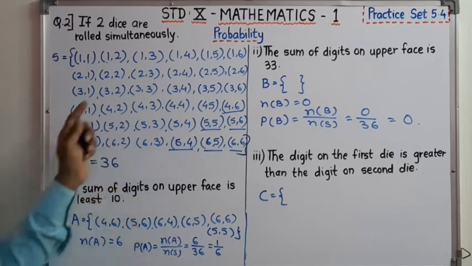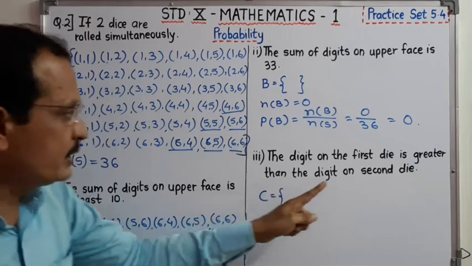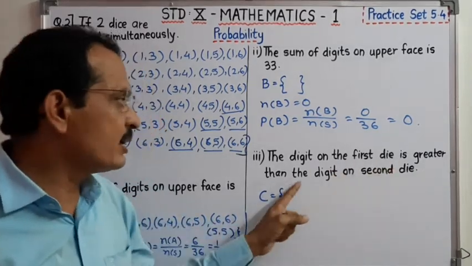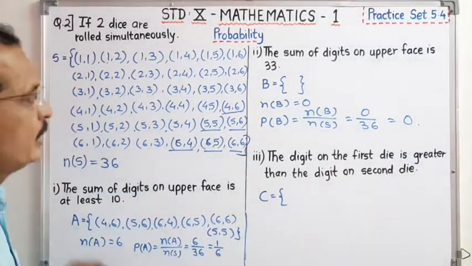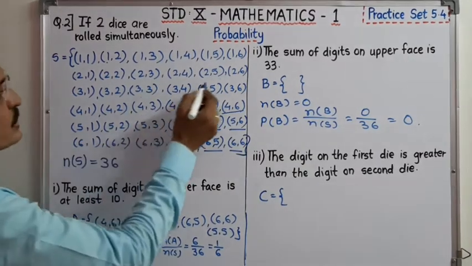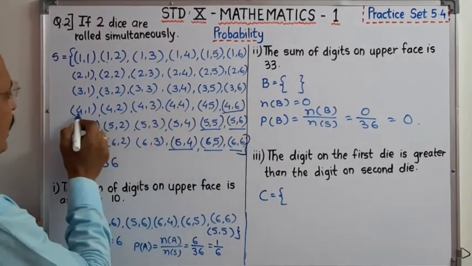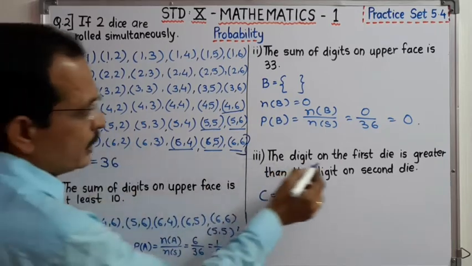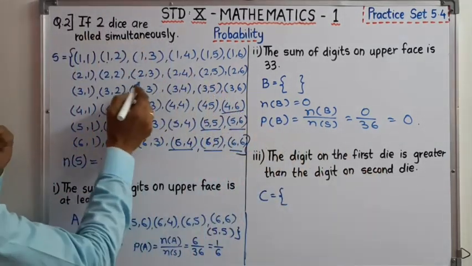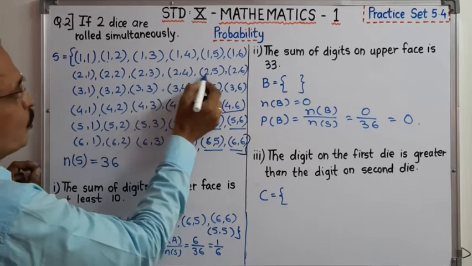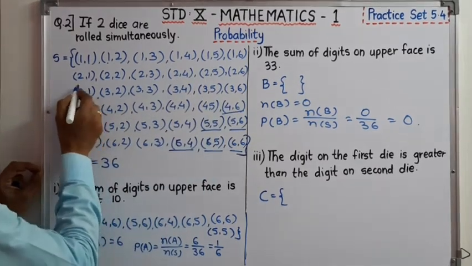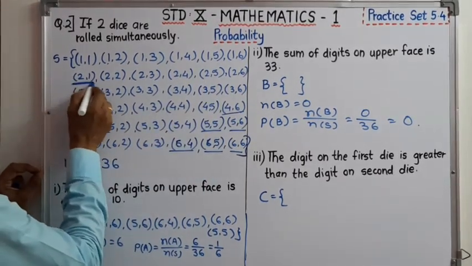We require the first number to be greater. See here, the digit on the first die is greater than the digit on the second die. That means, dear student, we can see here 4... the digit on the first die. First die is greater: 2,4, 2,5, 2,6. Here it is 2,1.